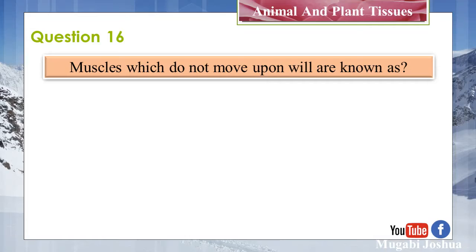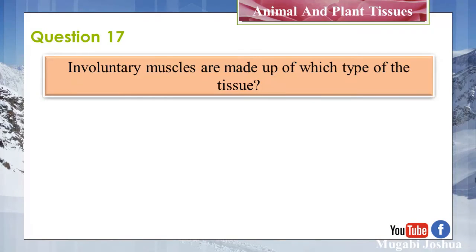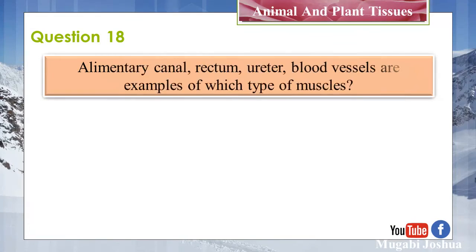Question 16. Muscles which do not move upon will are also known as involuntary muscle. Question 17. Involuntary muscles are made up of which type of tissue? Unstriped muscular tissue. Question 18. Alimentary canal, rectum, ureter, blood vessels are examples of which type of muscles?